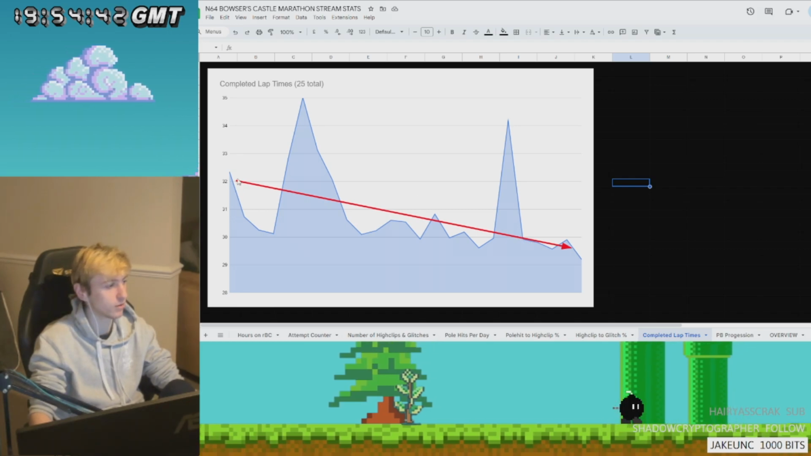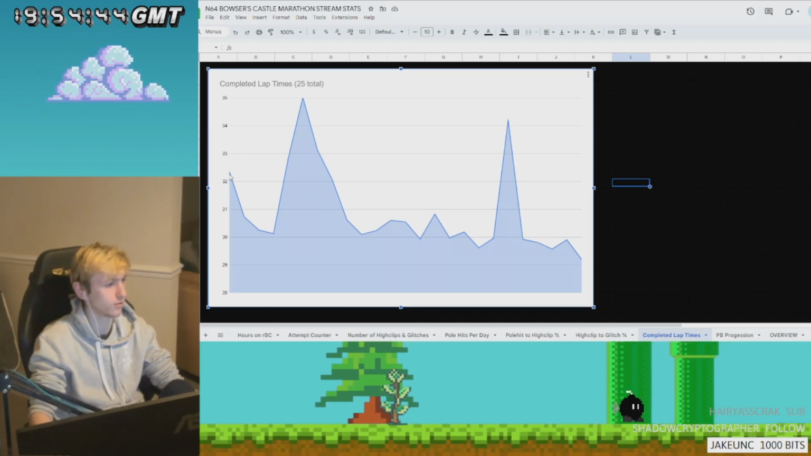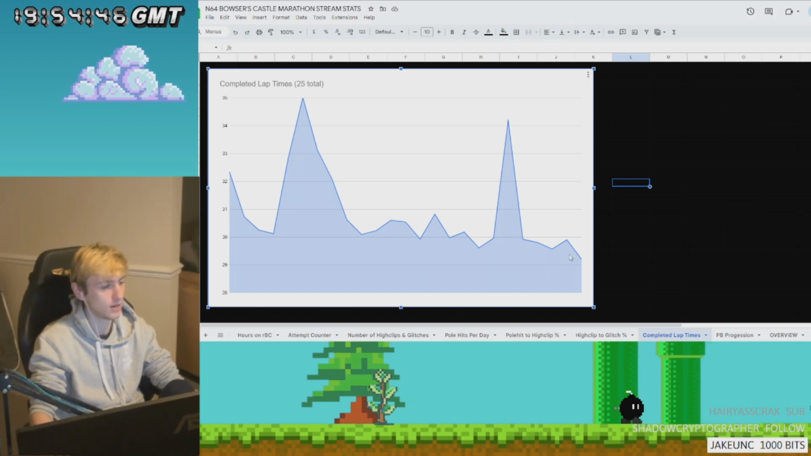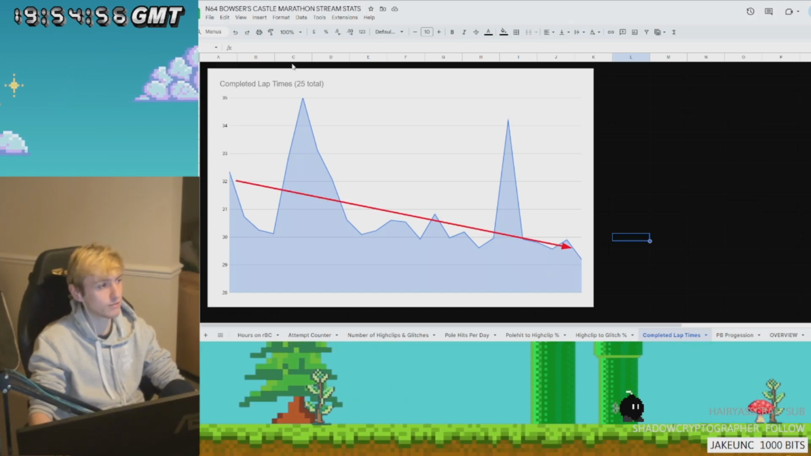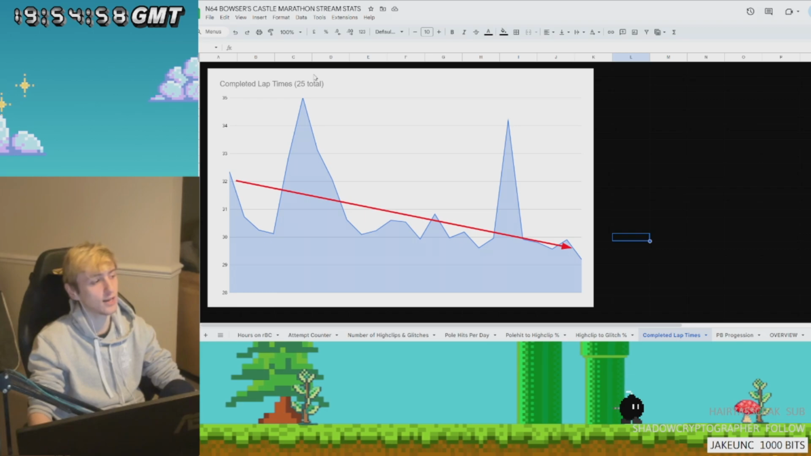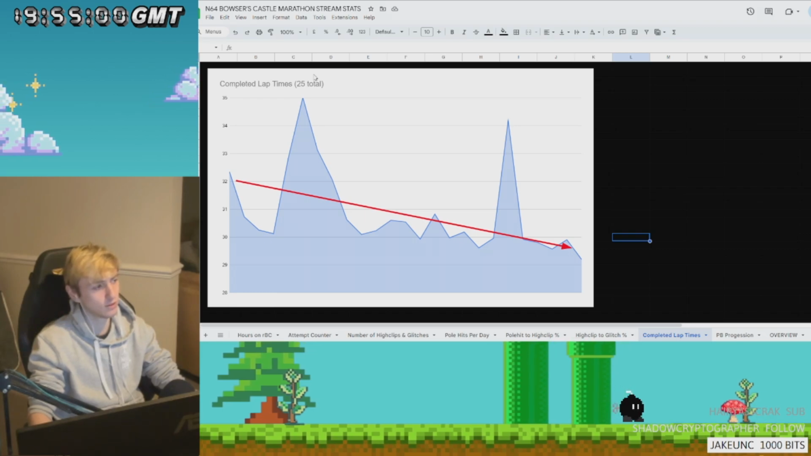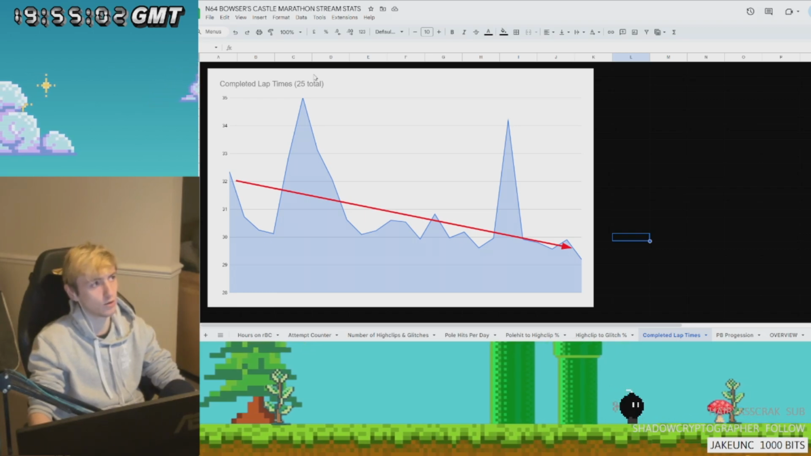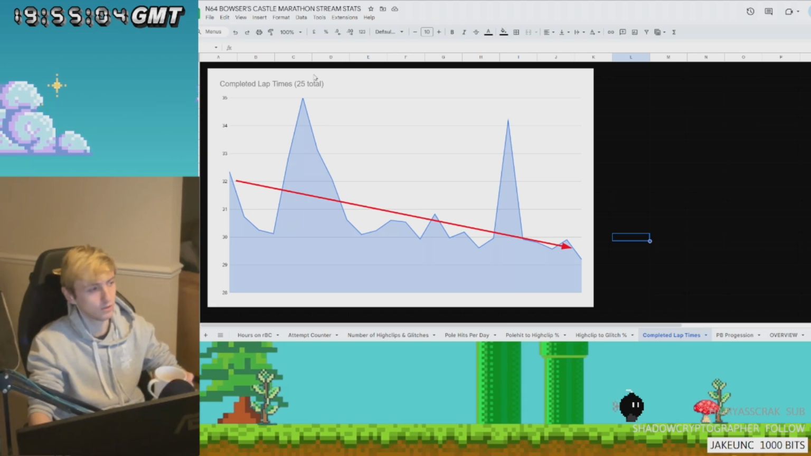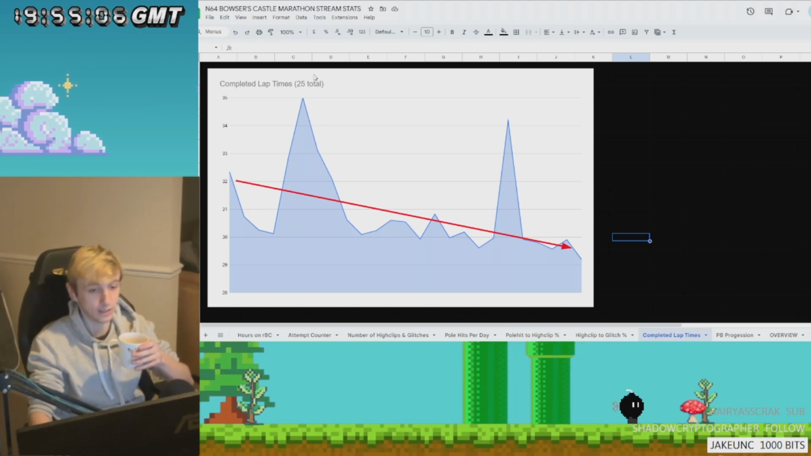You can see we started on a 32.345 and ended on a 29.2. Like I say, this is 25 total. We completed 30 glitches and 5 of them failed, like either falling off or not getting the first respawn. So I just reset the run before completing a lap.